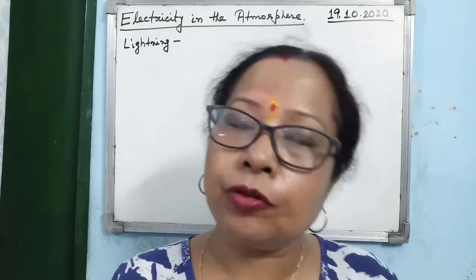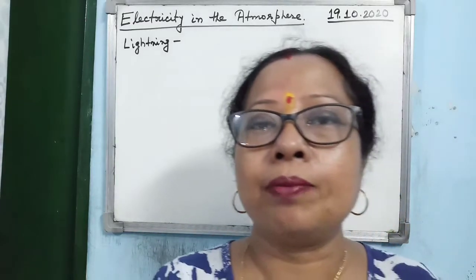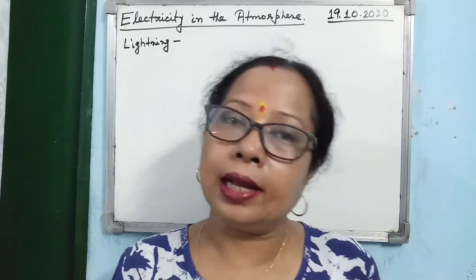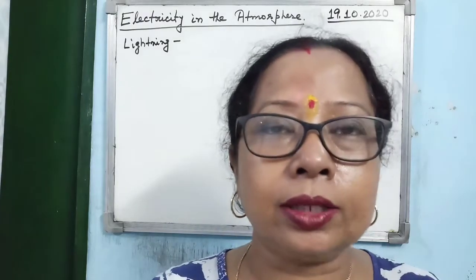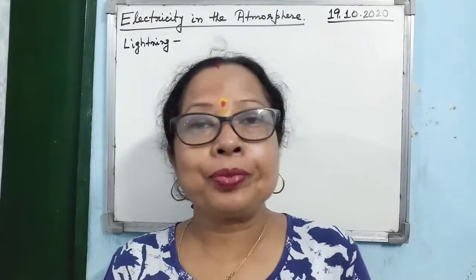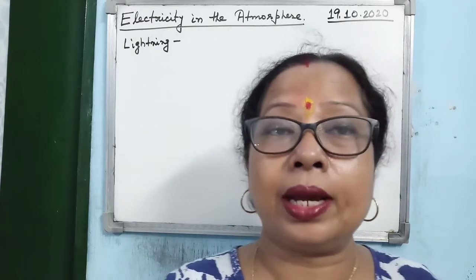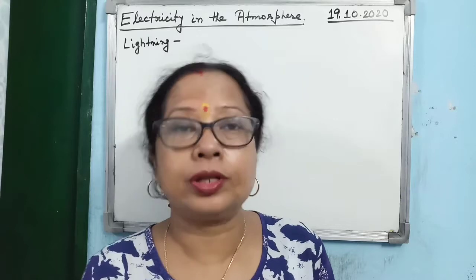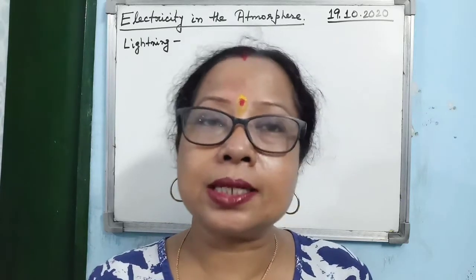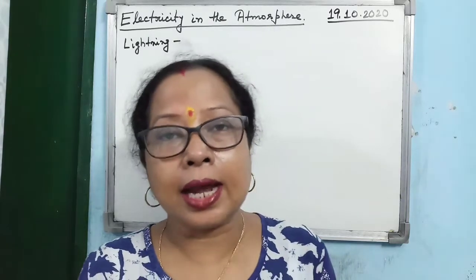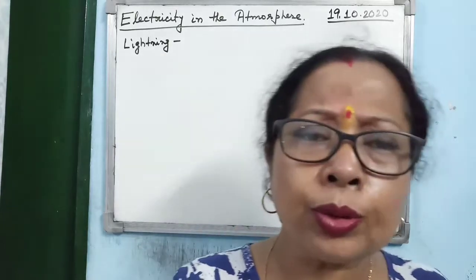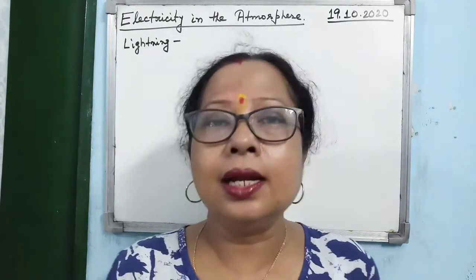So when Benjamin Franklin touched the metal key, he got an electric shock. Never try to do this experiment. Just listen to it, and this is the first experiment by which he proved that there is presence of electricity in the atmosphere.